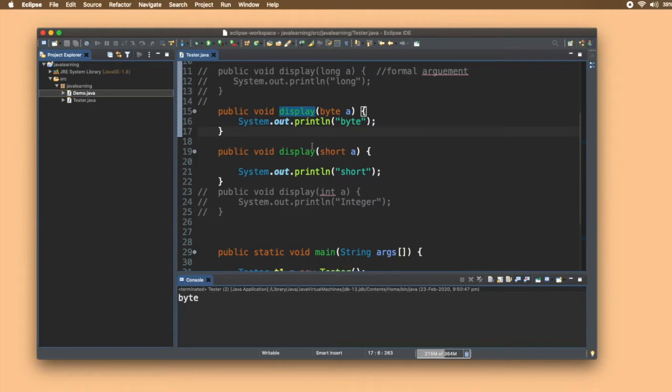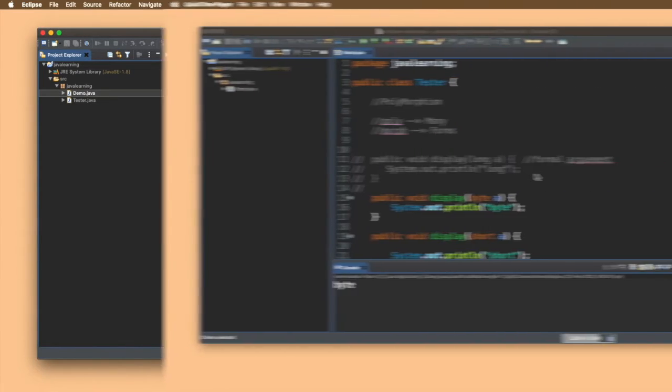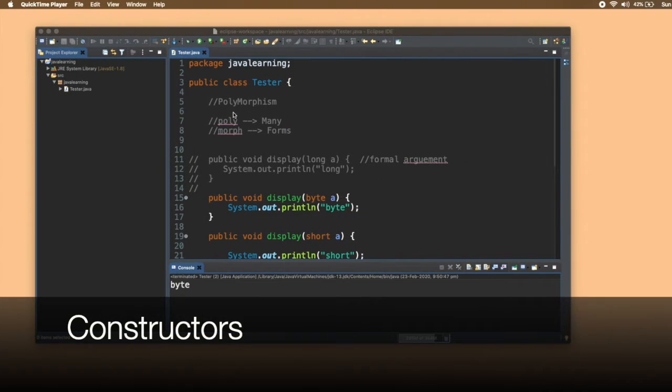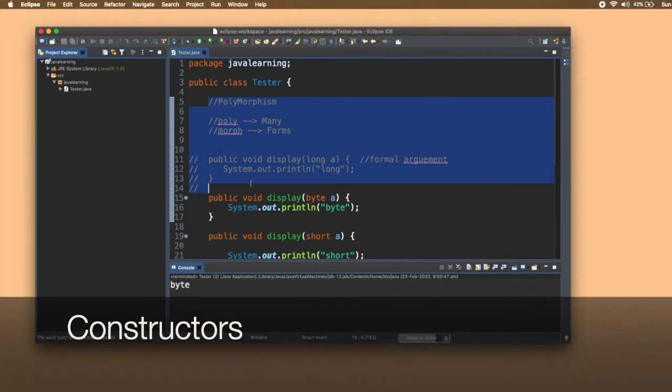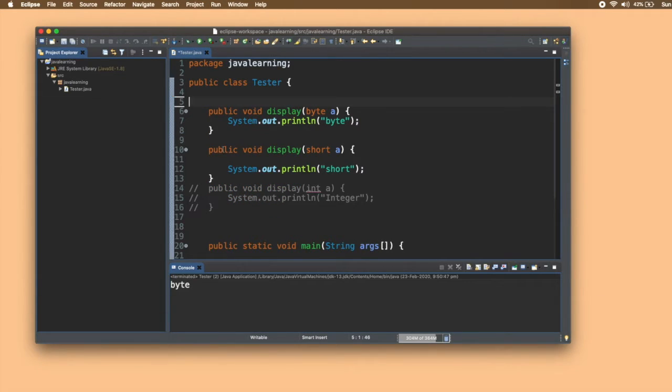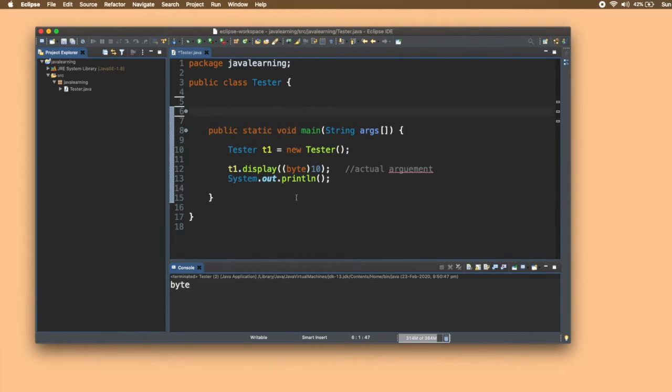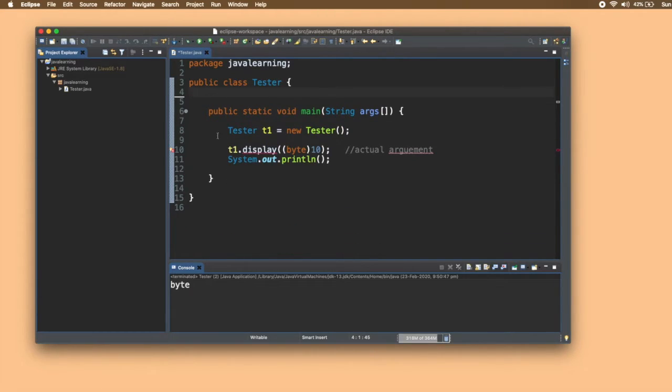Now let's understand what is inheritance. Before that, we have to discuss a concept known as constructors. We'll see what constructors are and how they are used. So let's see constructors, let us make a new class. I'll empty this tester class because we'll be using it to test our code, or test the functioning. So let me just empty this out, and you can see that our tester class is now empty without any code.